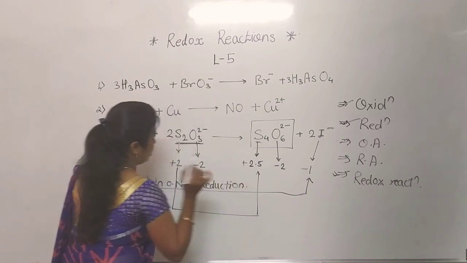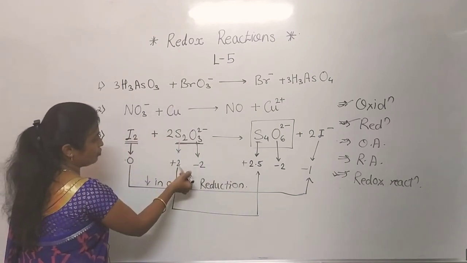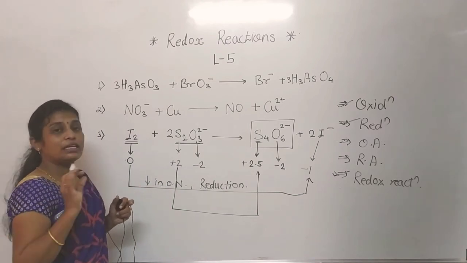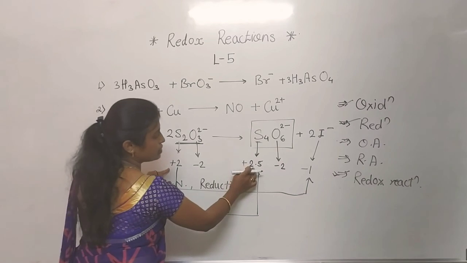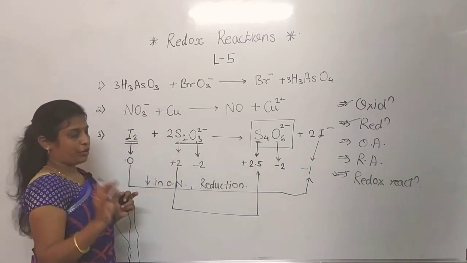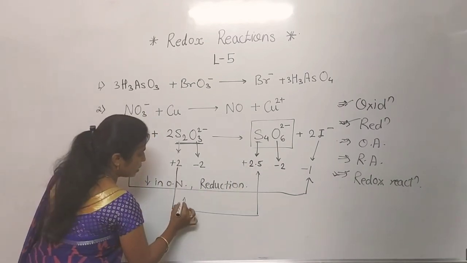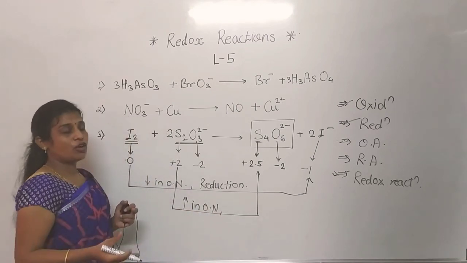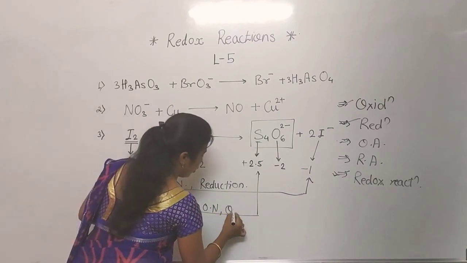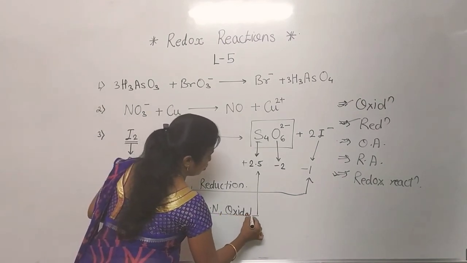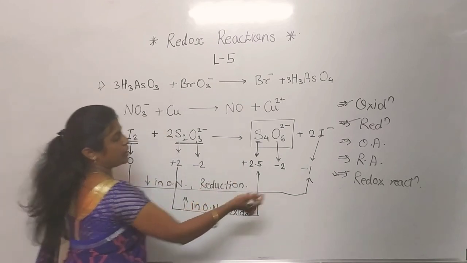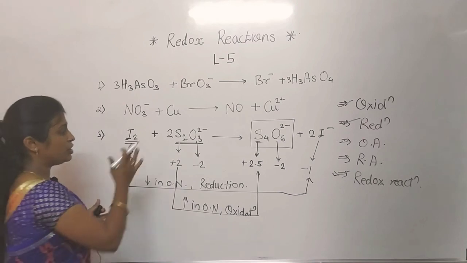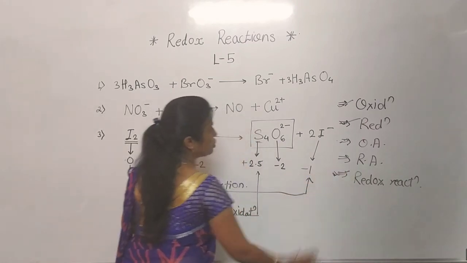Clear to you? Now see, sulfur goes from +2 to +2.5, whatever that is, but there is an increase in oxidation number here, an increase by only 0.5. As we know, an increase in oxidation number is nothing but oxidation. So 2 points covered once again. Third point, that is a redox reaction. Both oxidation and reduction take place in the same reaction. So this is an example of a redox reaction.